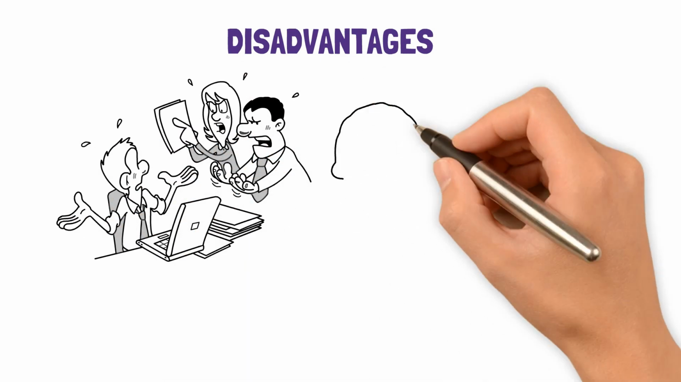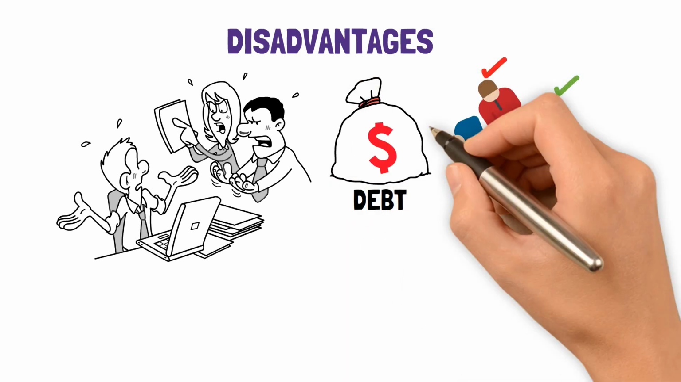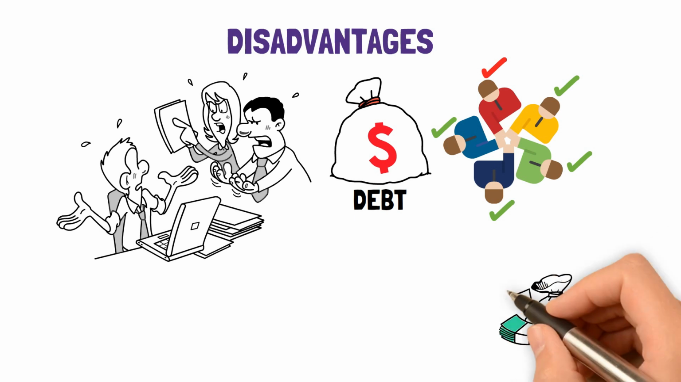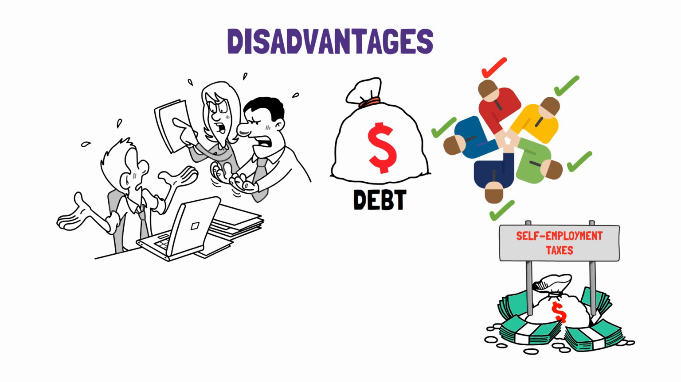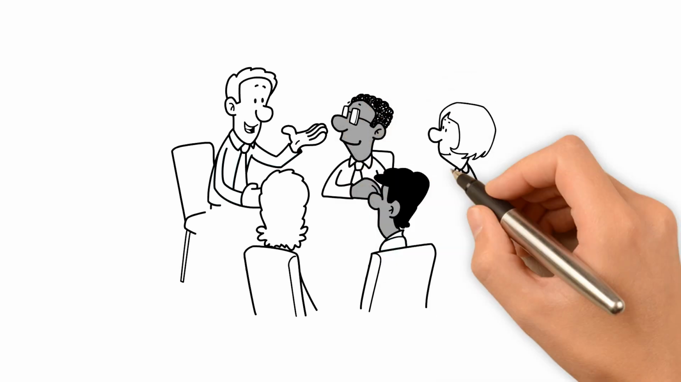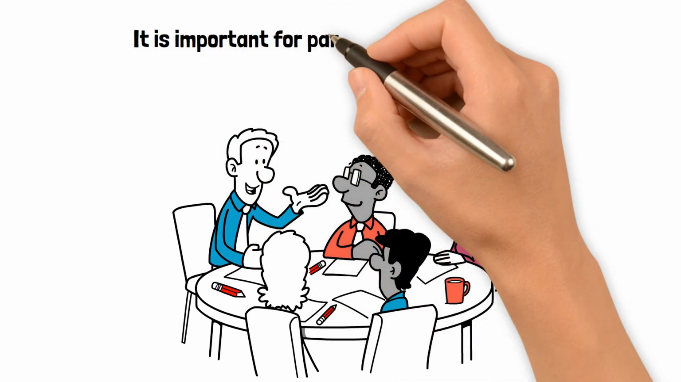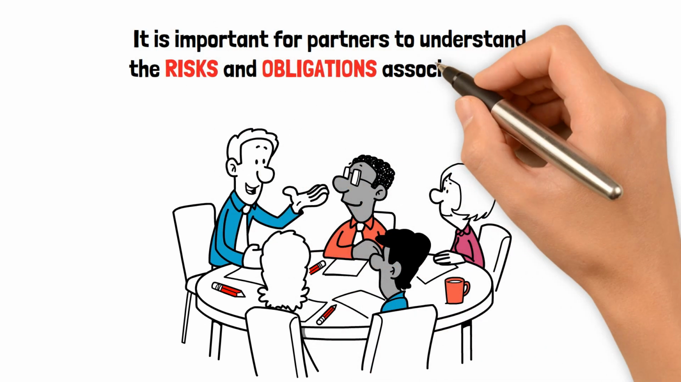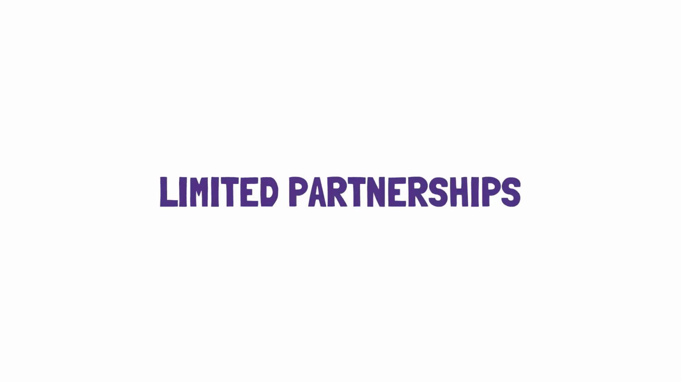This means that if one partner makes a mistake or incurs a debt, all of the partners are liable for it. In addition, any profits made by the partnership are subject to self-employment taxes, which can be a disadvantage for some partners. Overall, a general partnership can be a good option for small businesses with multiple owners who want to share in the management and profits of the business. However, it is important for partners to understand the risks and obligations associated with this type of business structure before entering into a partnership.